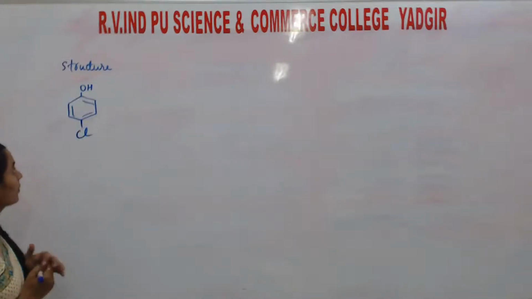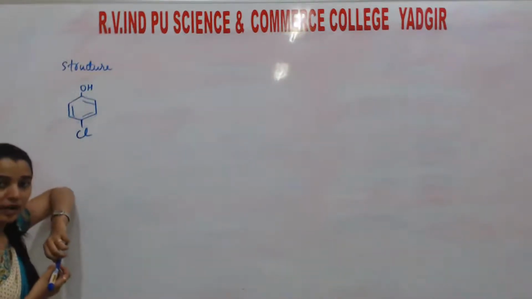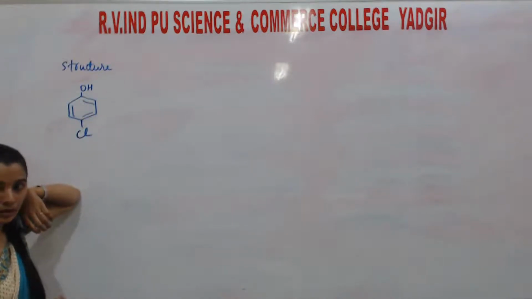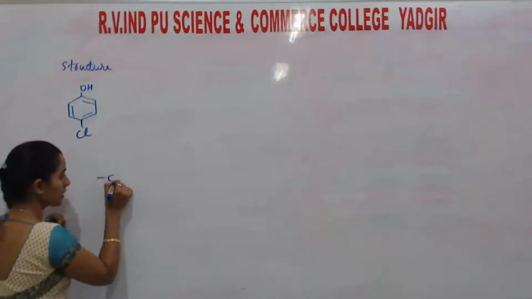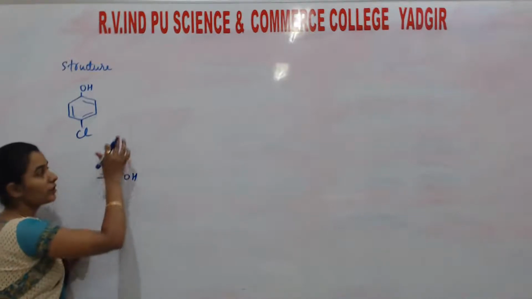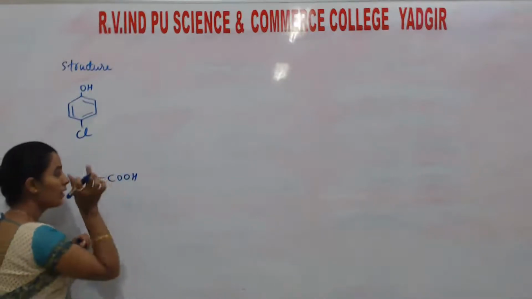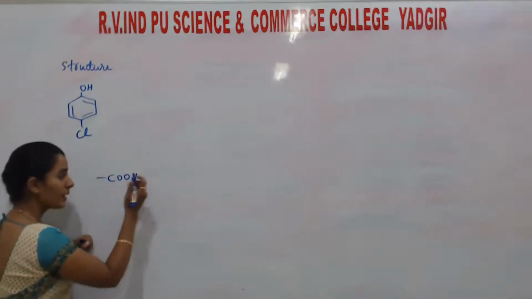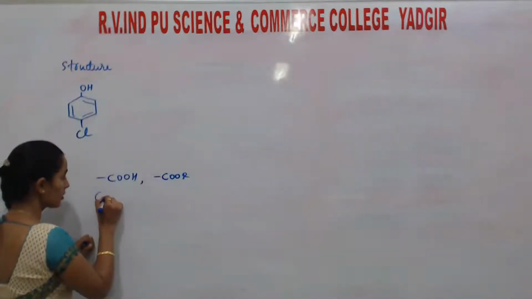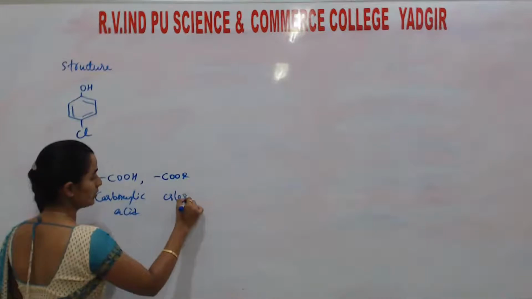Okay. So students, remember, among alcohols and these halogens, if we see the reactivity order, the preference is given to these alcohols, not to these halogen compounds. Always, I'll write first. You know the carboxylic acid group, COOH, it gets the most priority. If in the compound, carboxylic acid group is there, halogen is there, amine is there, everything is there, then the priority is given to this. Next, I'll write the order of priority. Next, COOR. This is ester.